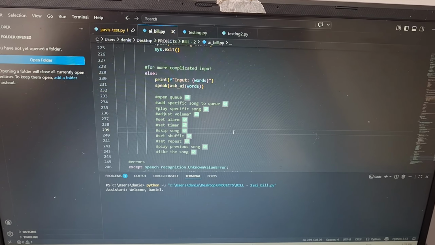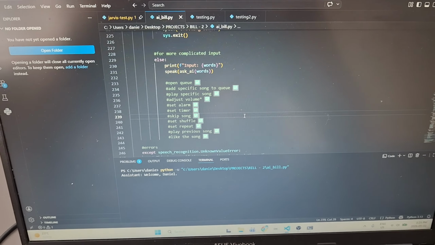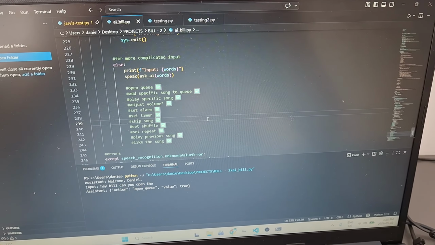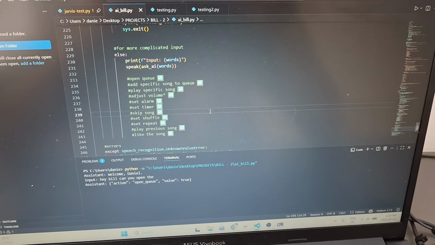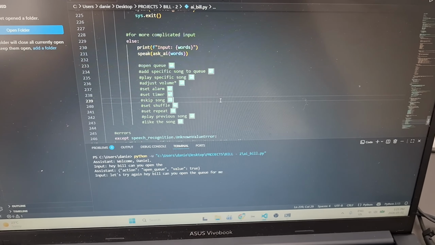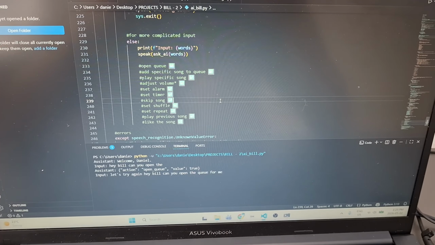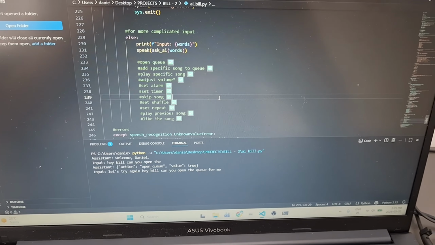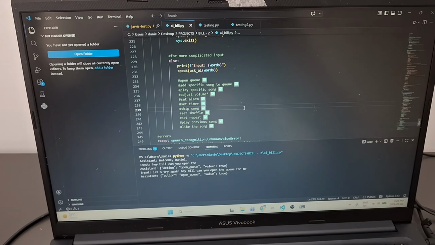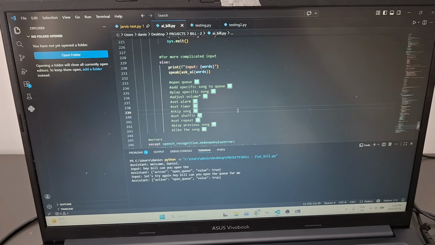Hey Bill, can you open the queue for me? Okay, I don't know how they found that out, but let's just try again. Hey Bill, can you open the queue for me? Okay, see if it works. Action: open_queue. Value: true. So that works. Let's try the next one.